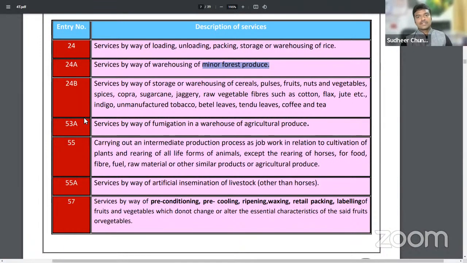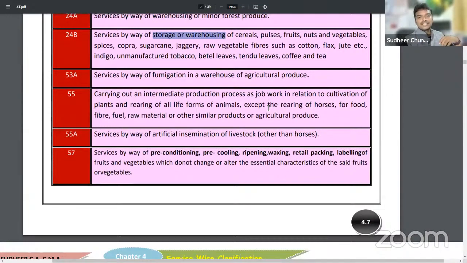We are learning here. So, warehousing of minor forest produce. Sir, sandalwood is a major forest produce. Major forest produce warehousing will be liable. Minor forest produce, like any Vanamolikalu or Tamalpaku, any minor forest produce stored in a warehouse will be exempted from GST. Services by way of storage or warehousing of cereals, pulses, fruits, nuts. So these are agricultural produce only, no? That's why storage of these items will be exempted from GST.